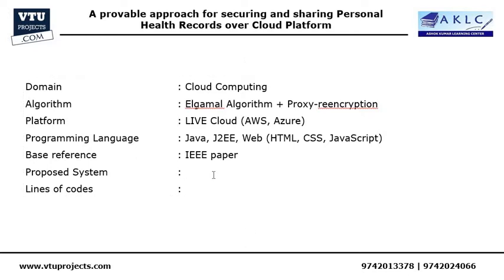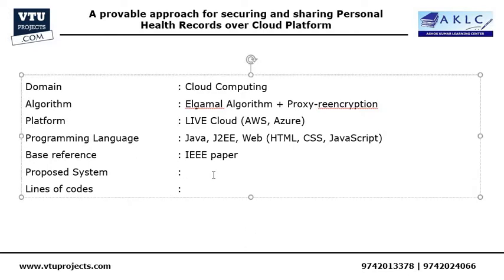Like their health record, like the ECG data, the DNA data, and the cancer cells data, and all those health records. So they will have to securely share that data to various other users, like the lab technicians, the doctors and the practitioners, and even the other users, etc.